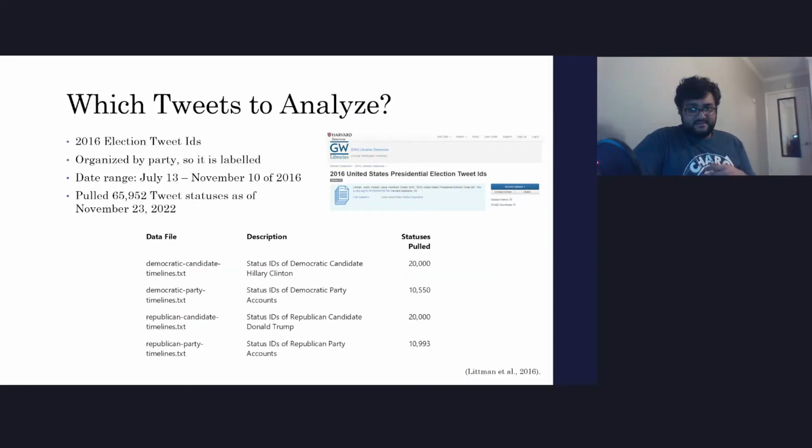So we need a collection of tweets to analyze. I used the dataset from Harvard database. This set contains thousands of tweet IDs related to the 2016 presidential election, all organized by party. 62,952 total tweets were pulled, and the breakdown is in the table. The Democratic candidate timeline comes from Hillary Clinton's official Twitter account. The Republican one came from Donald Trump's official account, and the Democratic Party and Republican Party IDs both come from various Democratic and Republican accounts during this time period.